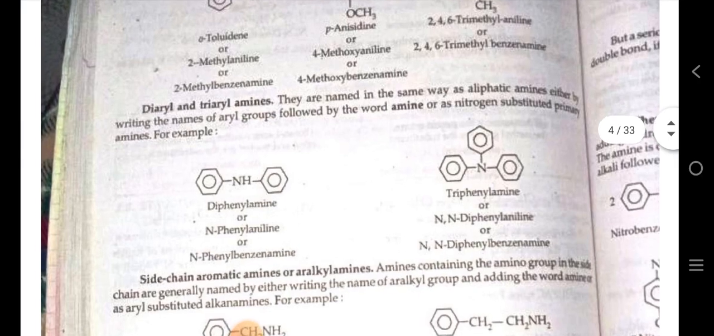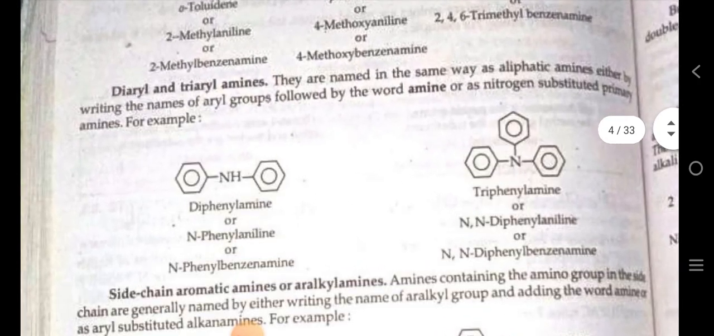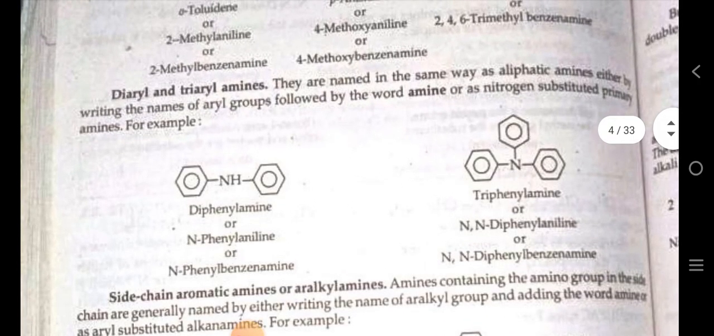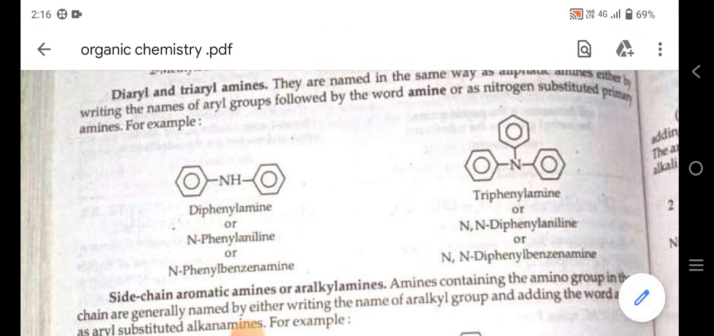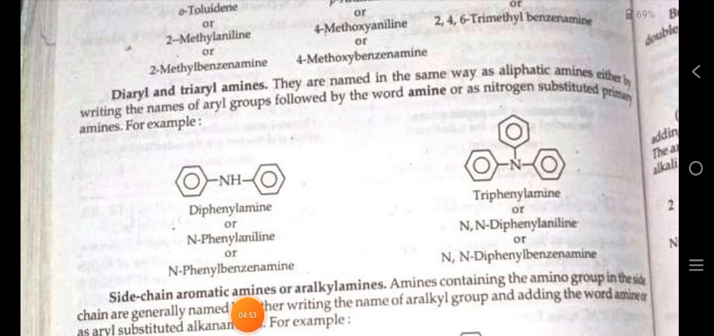After that, diaryl and triaryl amines. They are named in the same way as aliphatic amines, either by writing the name of aryl groups followed by the word amine or as nitrogen substituted primary amines.